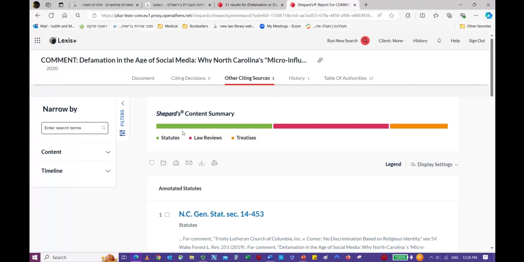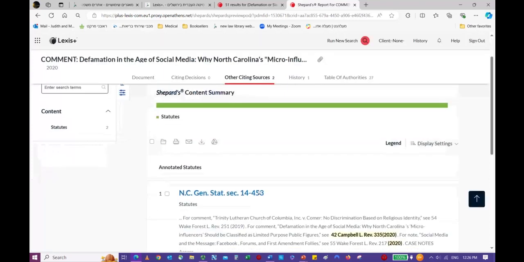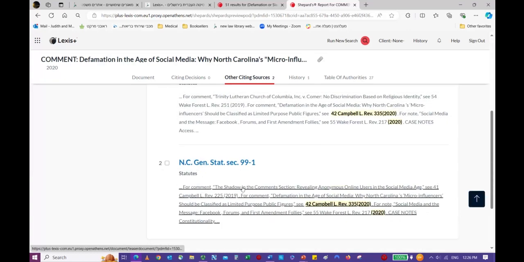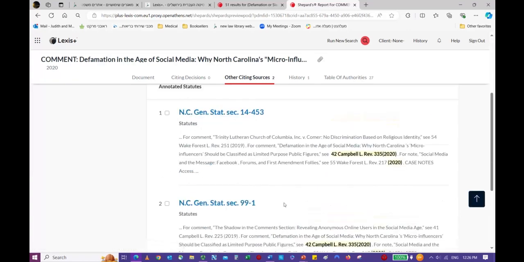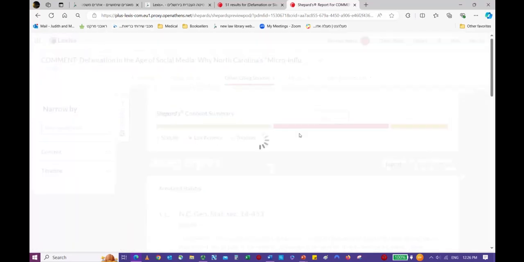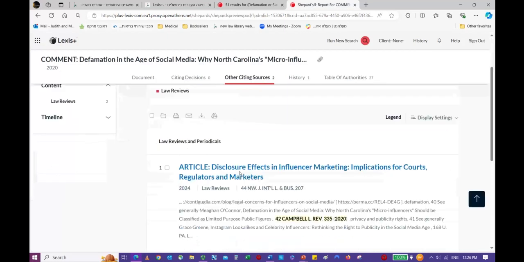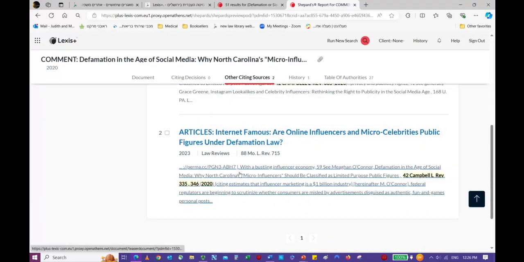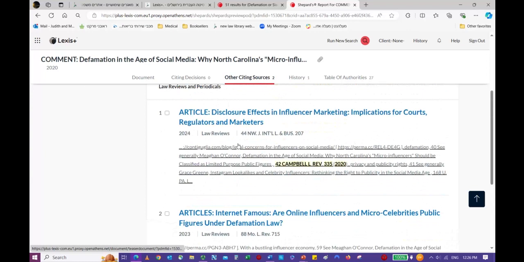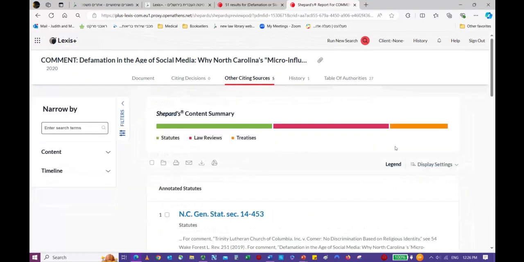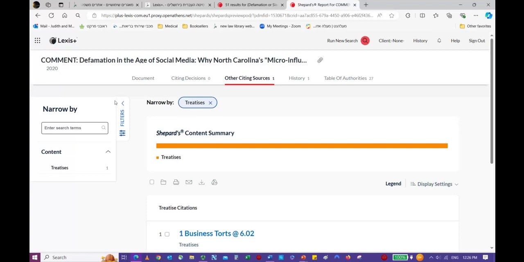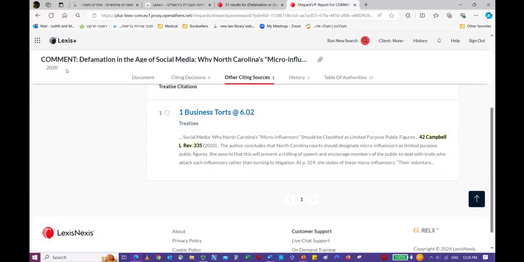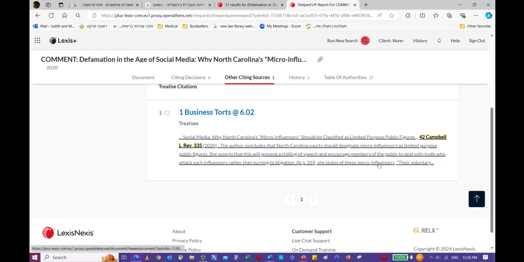So here we have a choice between statutes. You'll see that there are North Carolina statutes that cite this article. You'll see law reviews. There are 2 articles that cite our article. And you can also select treatises. A treatise is a fancy name for a law book. And you'll see that there's a book called Business Torts on Lexis in its entirety, and they cite this article.